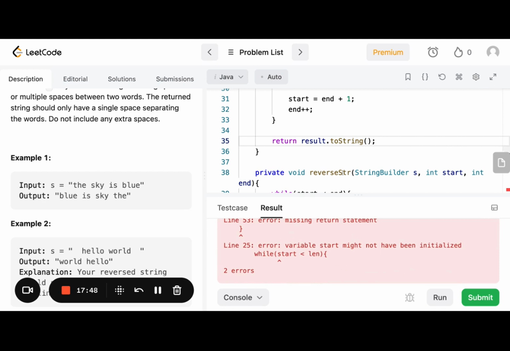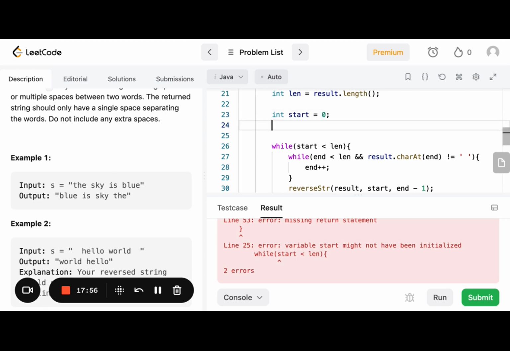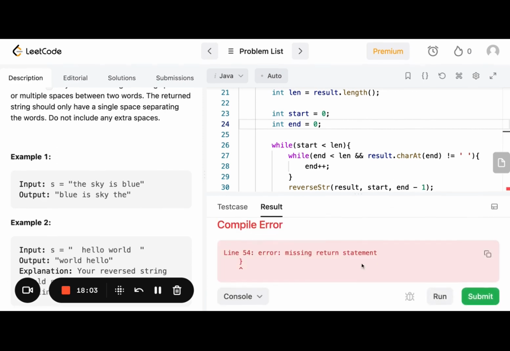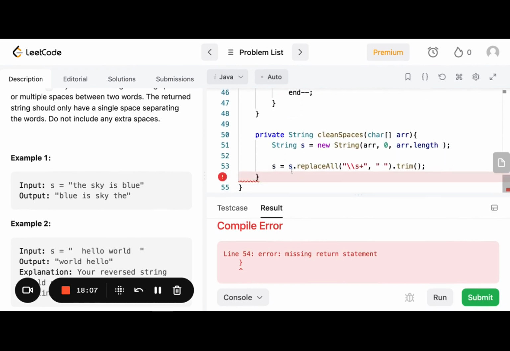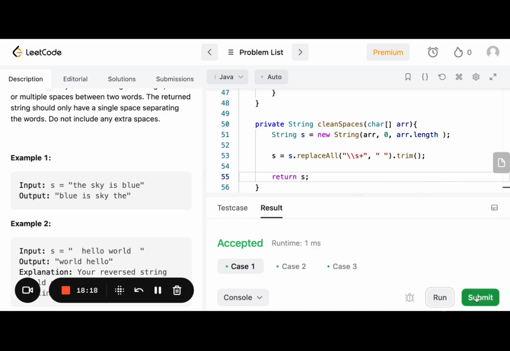Variable start might not have been initialized. Int start and end equals 0. I'm not sure if this is a different Java version. And missing a return statement. Oh, here. I was supposed to return s. Wow, I'm so rusty.